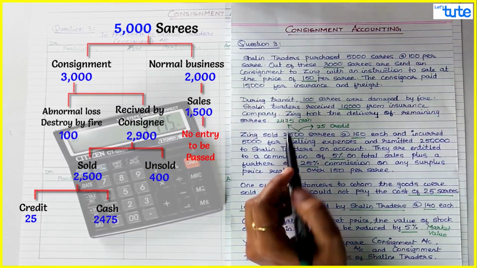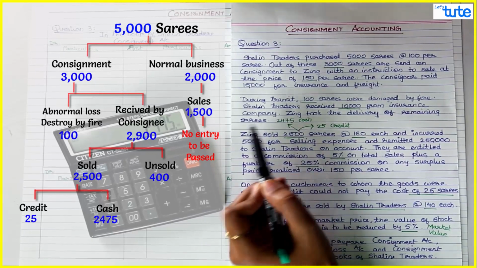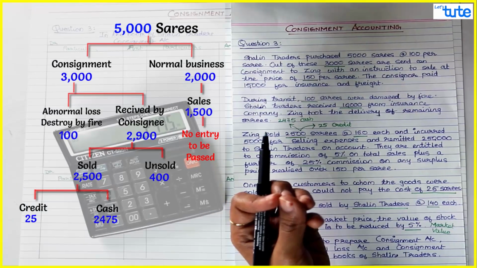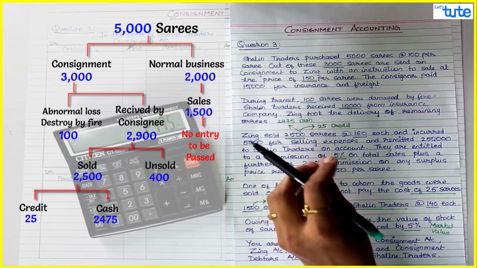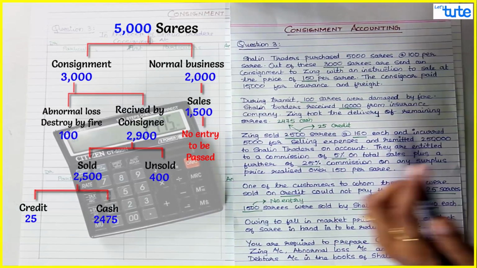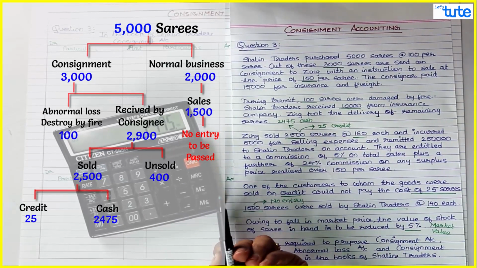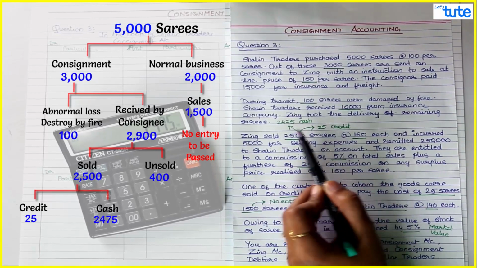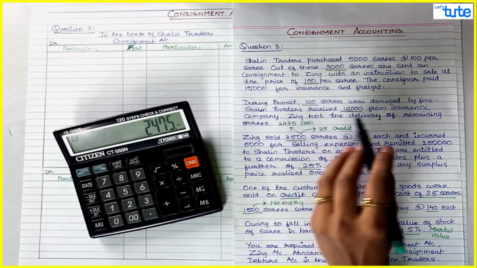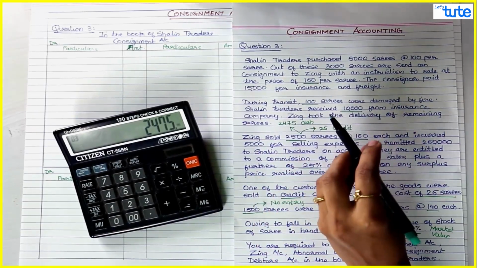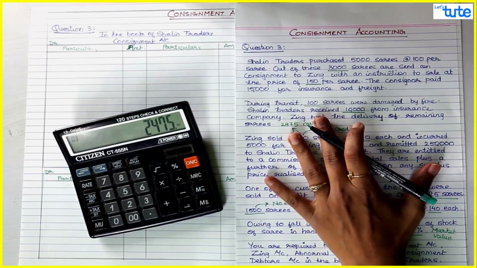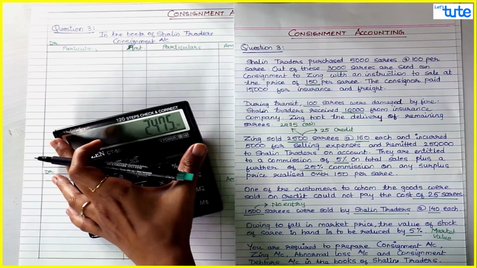Now it can be possible that out of this only 2000 saris are sold on cash, 475 saris are sold on credit, or it can be possible that only 200 or 300 saris are sold for cash, rest all are on credit. But we cannot assume this for sure. So since nothing is given for the remaining saris, we assume that is for cash. So if nothing is specified for the sales, we always assume cash sales in case of consignment business. So guys, you understood this question. Now we'll start solving this question.